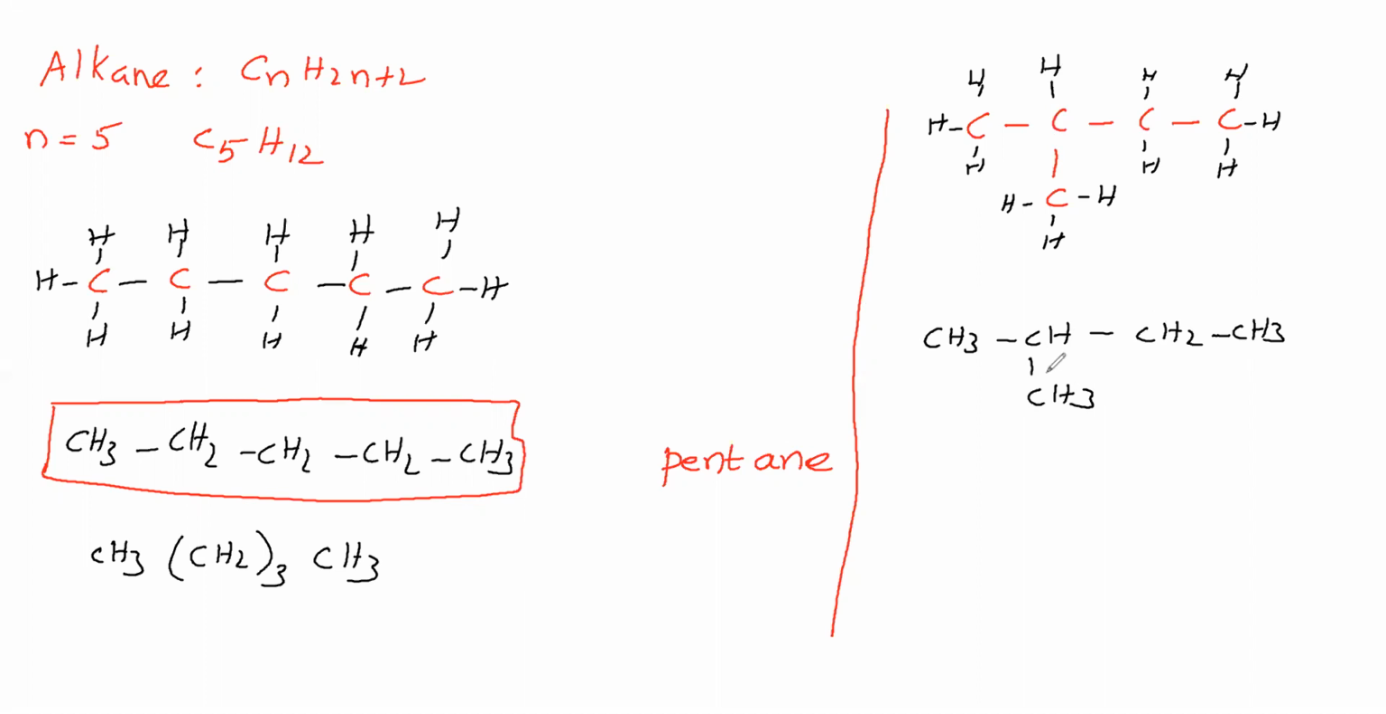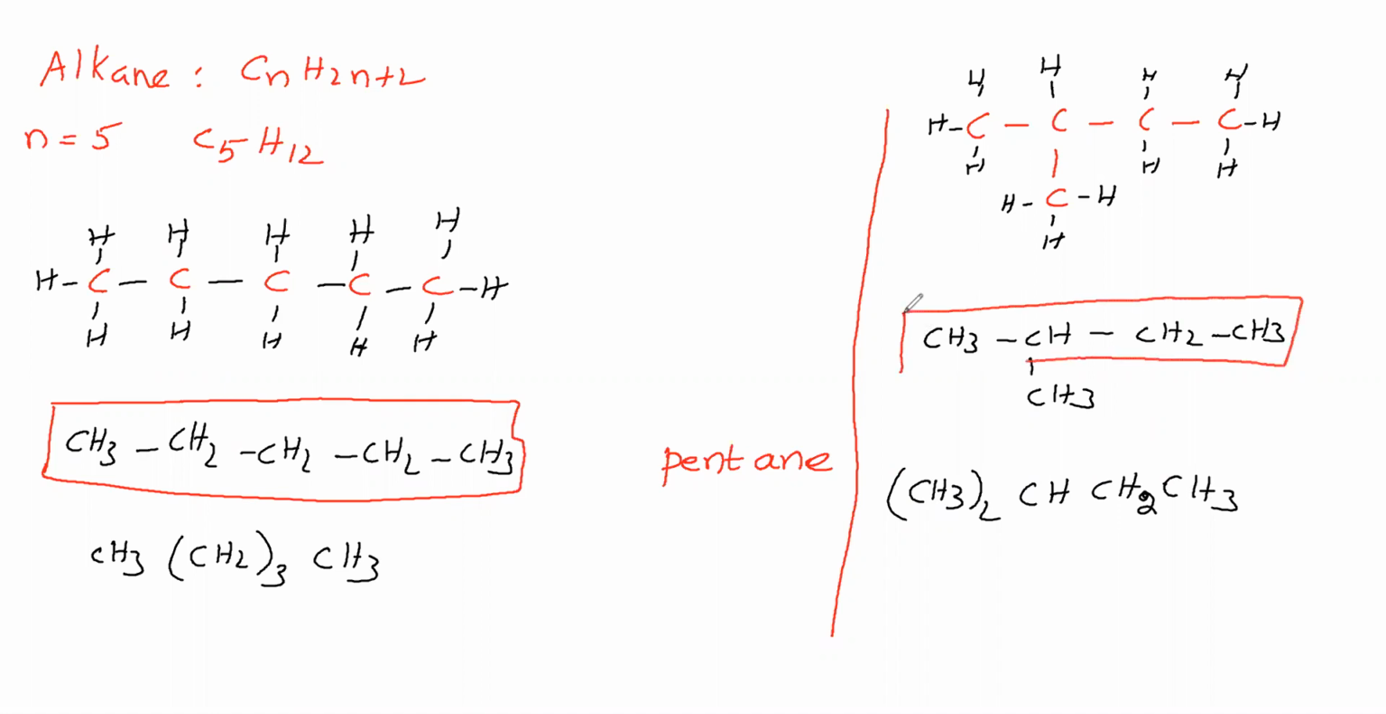This we can write in another form. Here CH3 is there 2 times. Therefore, CH3 twice, CH, CH2, CH3. Like this also we can write. Now for this, let us say the IUPAC name, for which we will select the parent chain first. This is the parent chain. Longest continuous carbon chain is called the parent chain. Therefore, it is the parent chain.